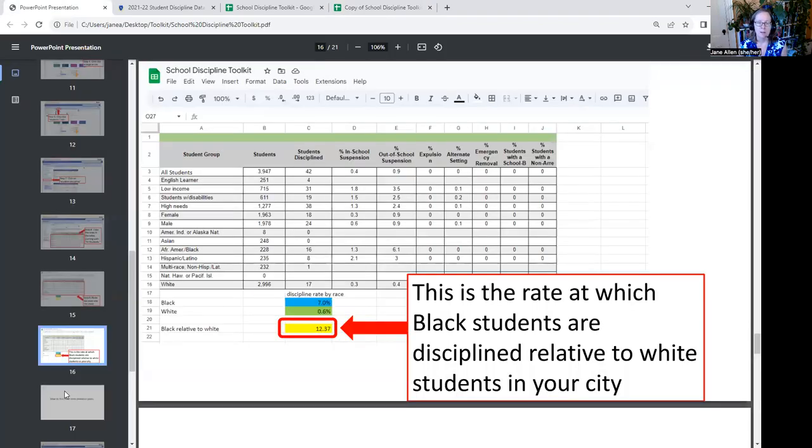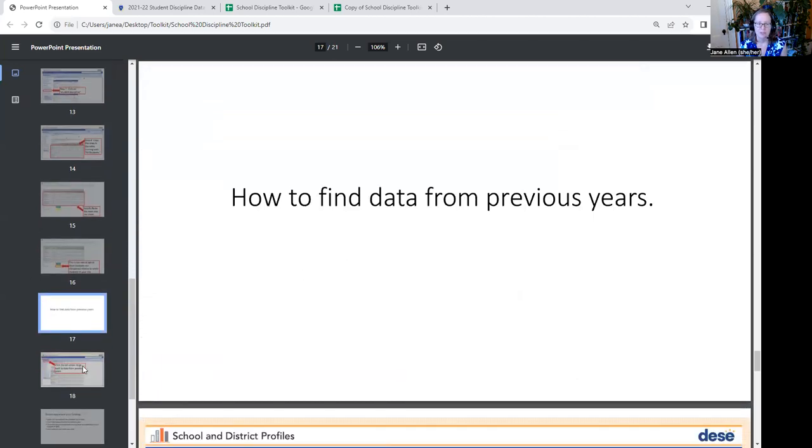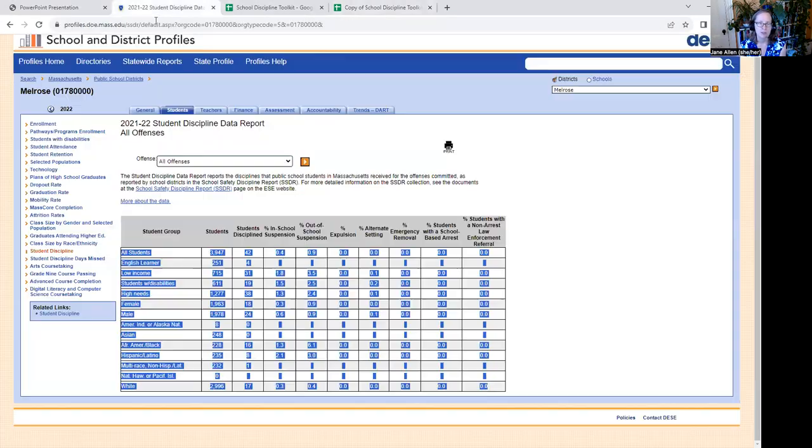Okay, so there's just one other thing I want to show you, which is how to find data from previous years. You might want to look and see trends over time in school discipline. We do see fluctuations from year to year. So using these arrows at the top left-hand corner of the screen, right under the name of your municipality, you can move from year to year. I'll show you what that looks like.